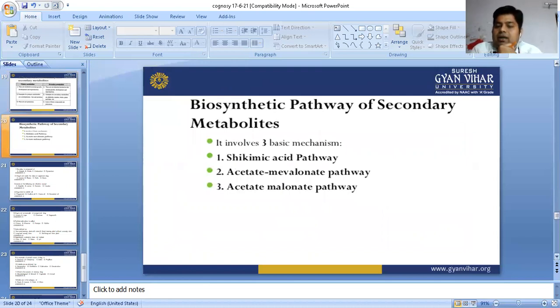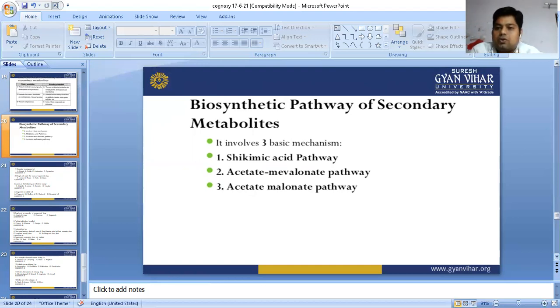Biosynthesis pathway of secondary metabolites. The biosynthesis of secondary metabolites always follows three pathways. The shikimic acid pathway, which today we are going to study. The acetate mevalonate pathway, which we have discussed in previous classes. In this pathway, cholesterol, you can say lipids, are going to form. In acetate mevalonic acid, we discuss how to synthesize cholesterol and dehydrocholesterol.